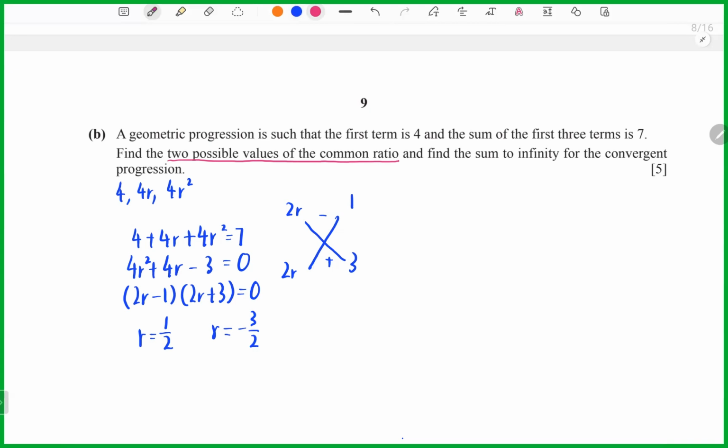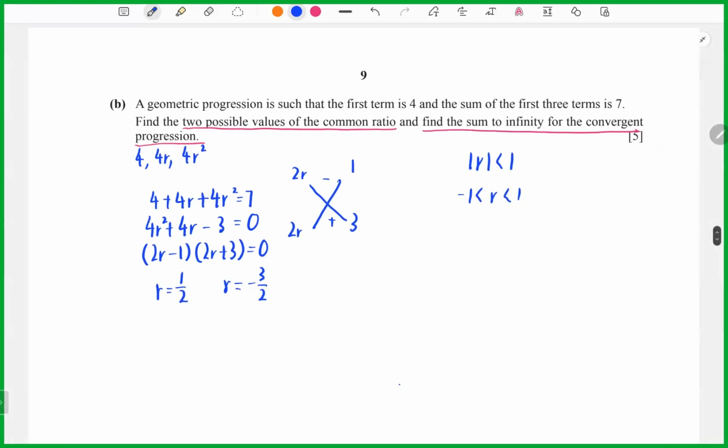So now you will get the common ratio equals 1 over 2 or negative 3 over 2. But you see the next question, find the sum to infinity for the convergent progression. It means, as we know, for the sum to infinity, the common ratio should be between negative 1 and 1. So let's see which one we can take. Actually, we can take 1 over 2. So now we find the sum to infinity: a over 1 minus r, so 4 over 1 minus 1 over 2, which equals 8.